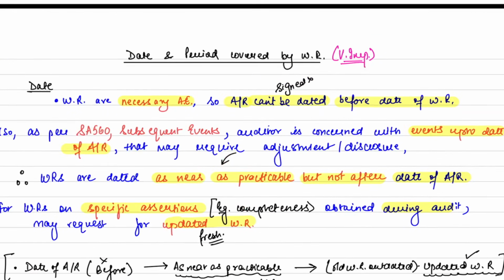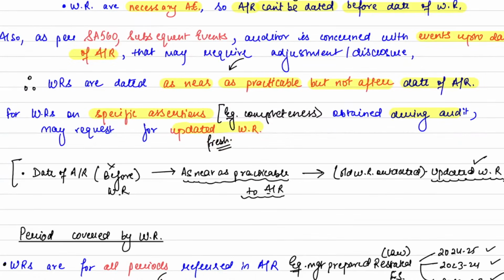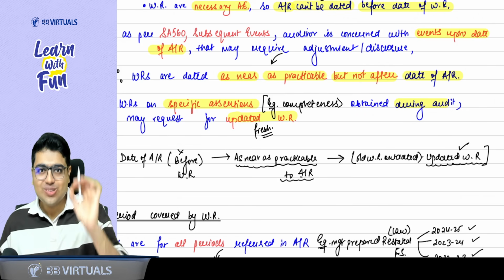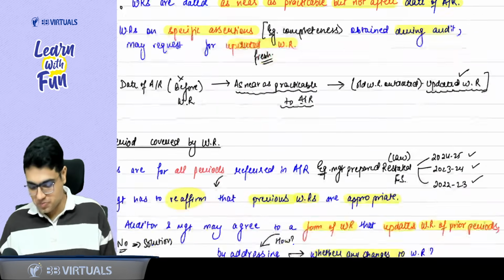So revising the concept of date, 3 things should be there. Date of audit report cannot be before the written representation. Written representation should be dated as near as practicable to the audit report. And the last point is, if old written representation is outdated, you can take an updated written representation. Clear? Yes or no? Yes, sir. Now, sir, let's talk about the period.